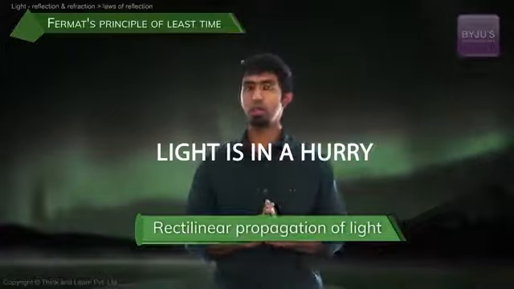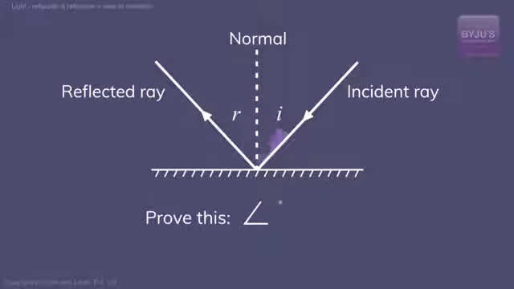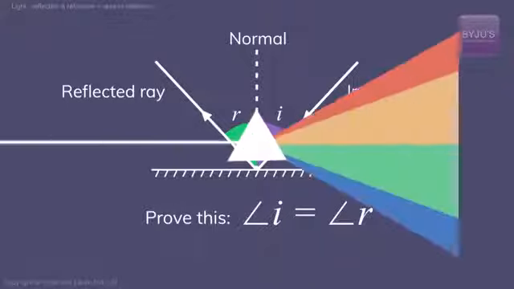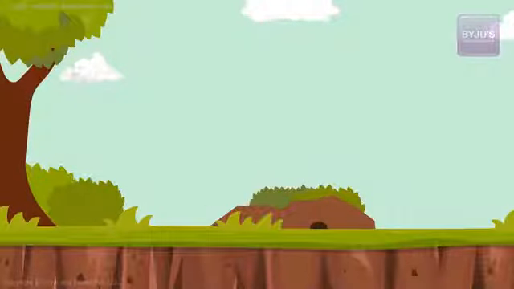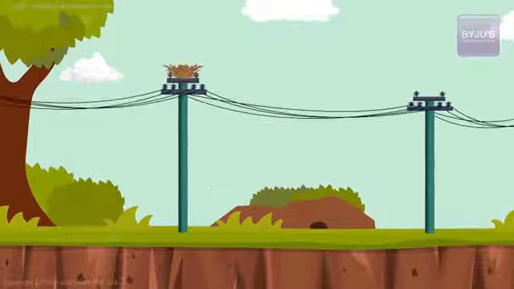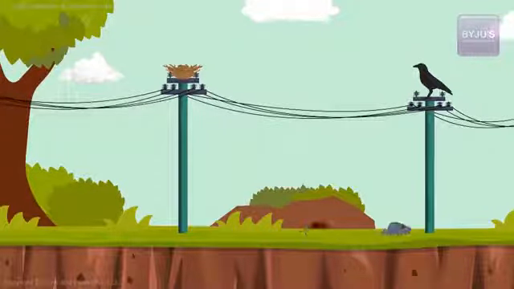What's the second part? Can we actually prove this? The angle of incidence is equal to the angle of reflection. Why? Why not something else? So if you were to be curious enough to ask that question, then let's see what we can do. It's a very beautiful thing. Let's start with a story. Let's say there's a pole here, and there's another pole here, a taller one. And let's say there's a crow sitting on this one. And there's a mouse running between these two poles continuously, right? And the crow's nest is on the other pole.